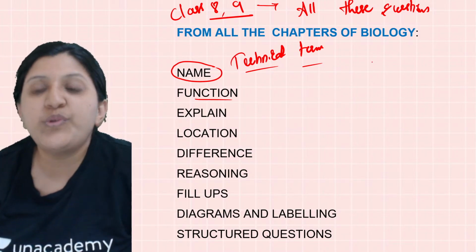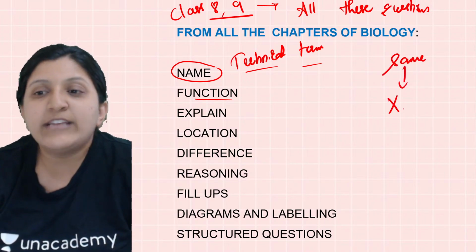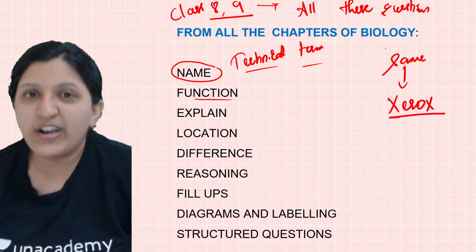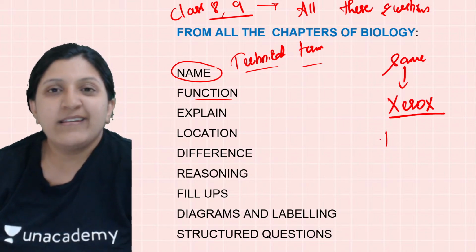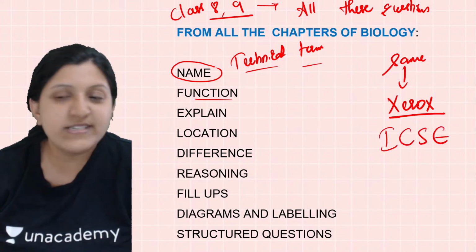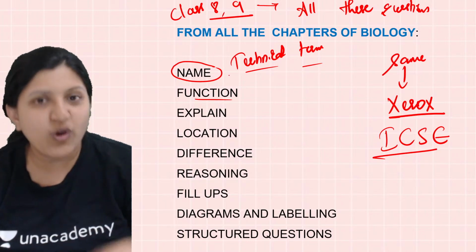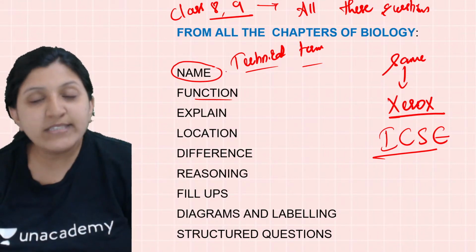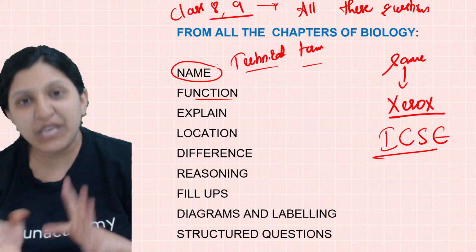So try to write the same copy, or let's say, you are trying to write the xerox of what is given in your textbook. Okay, a lot of students in ICSE lose marks, mainly because they are understanding, yes of course, and writing their own sentences, but you should have a skill to write the same meaning also.